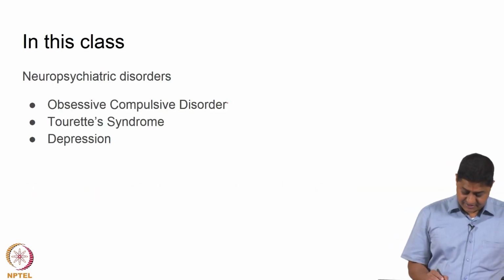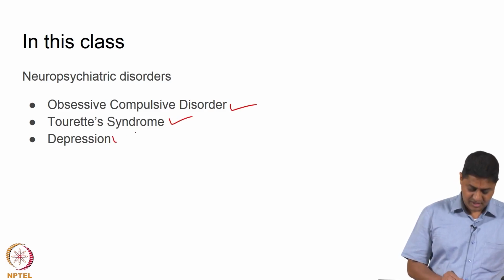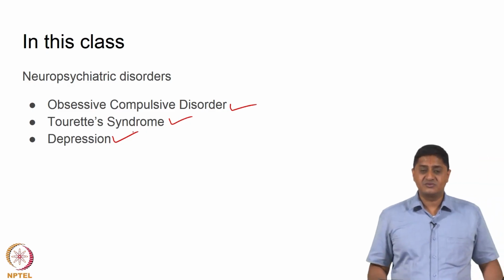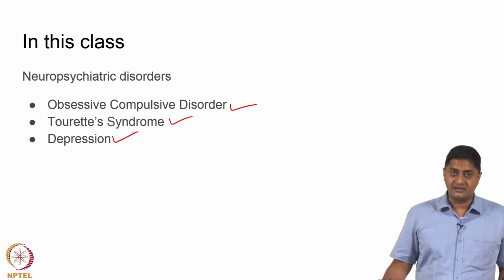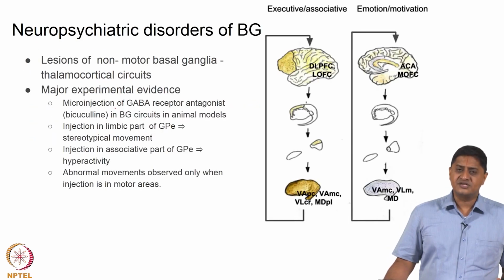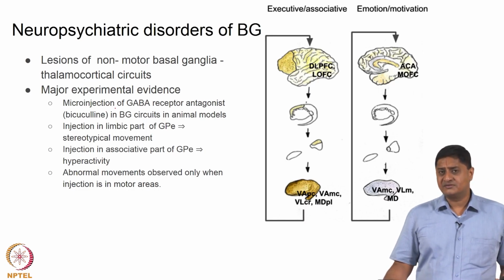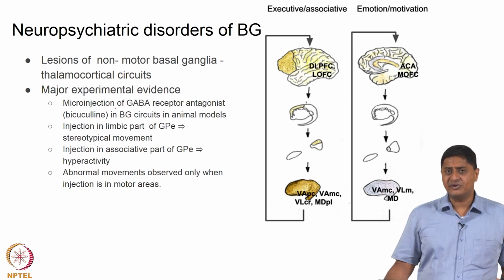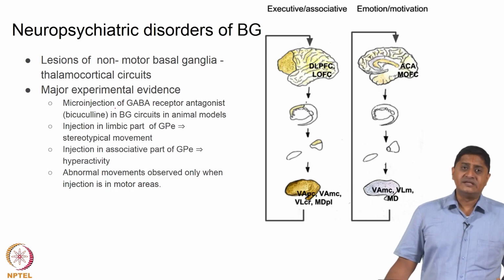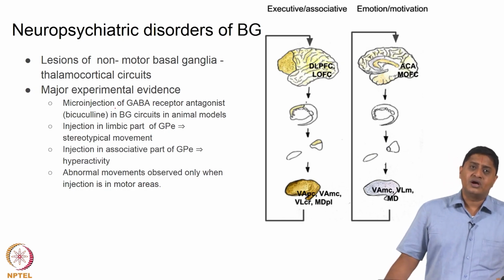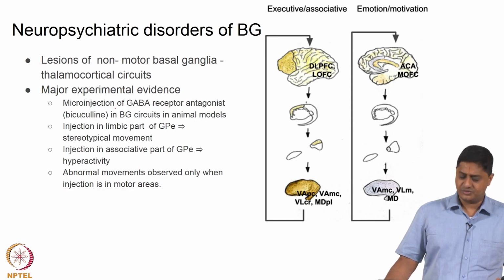We will take 3 examples of neuropsychiatric disorders: obsessive compulsive disorder, Tourette syndrome and depression, and discuss the possible role of basal ganglia in these disorders. So, essentially the question is, how does dysfunction of basal ganglia possibly cause this, right. Let us remember that we discussed 4 independent loops of basal ganglia, right. So, these are essentially the skeletomotor loop, the oculomotor loop, the limbic loop and the executive or association loop.